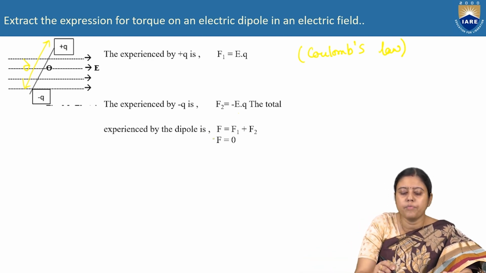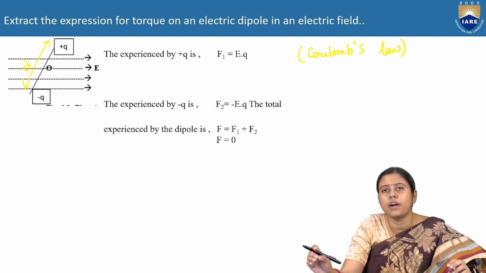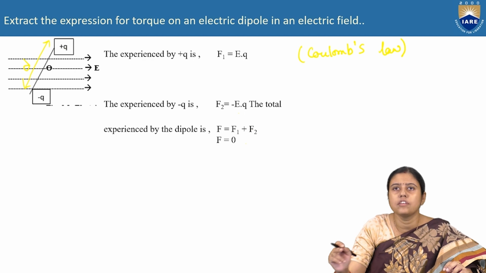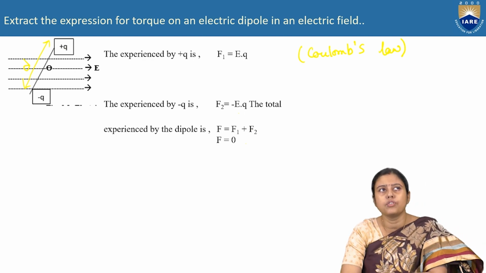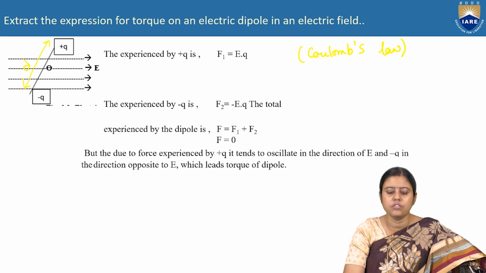So what is the total force on this conductor? It is F1 plus F2 is equal to 0. The total net force working on it equals 0. But torque is not equal to 0. Though force equals 0, we can tell that torque is not equal to 0.